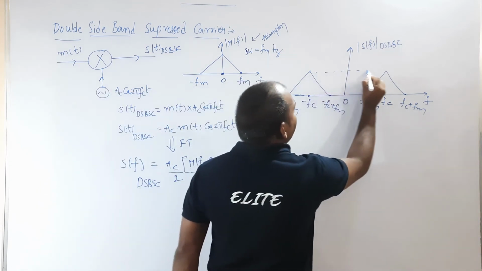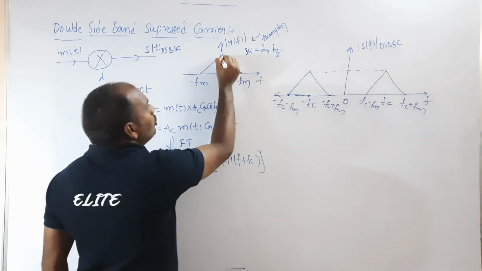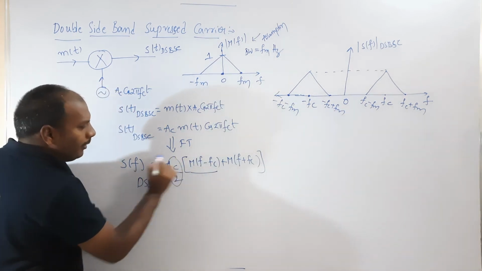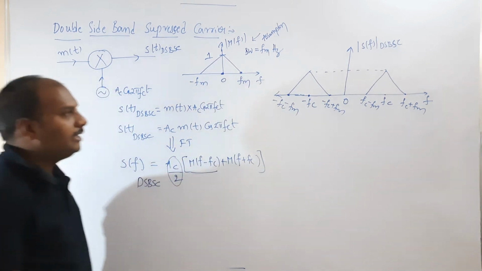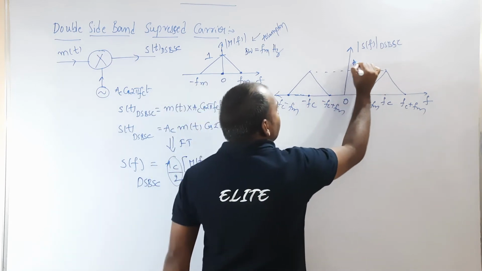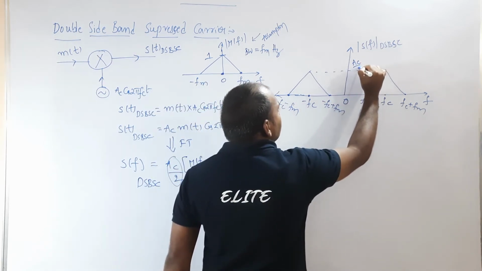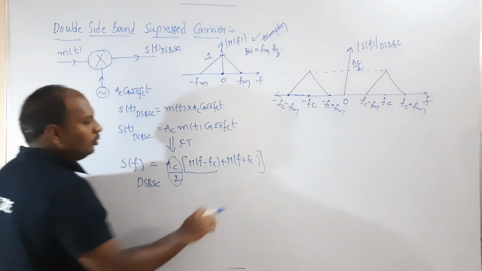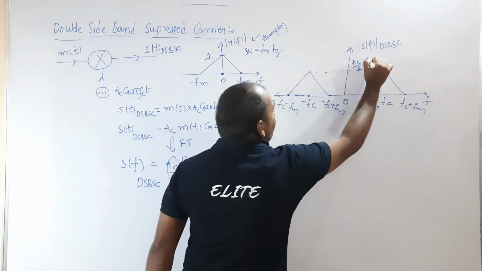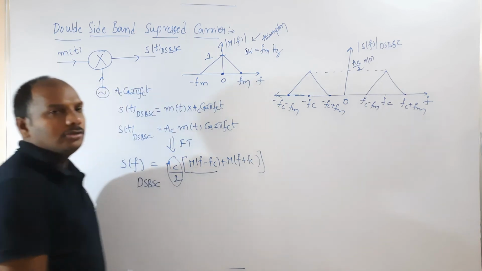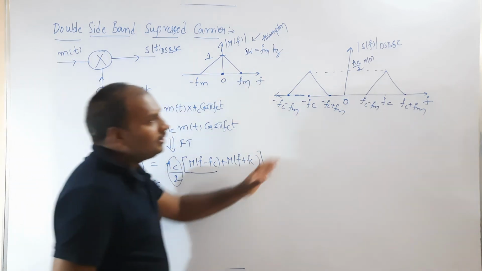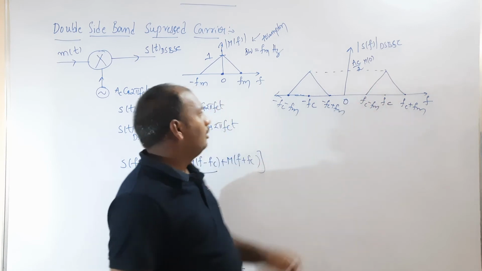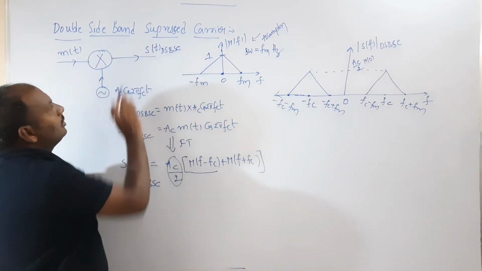And the height of this, if you assume the height here is 1, the height will become simply Ac by 2. So this becomes Ac by 2. The height is simply Ac by 2 times M(0). So this is the height. So this is the DSBSC spectrum that you are getting at the output of this modulator.